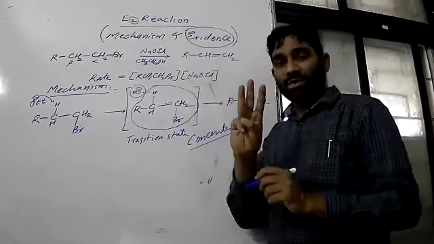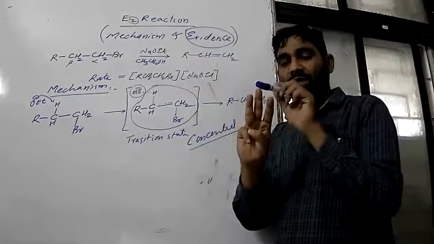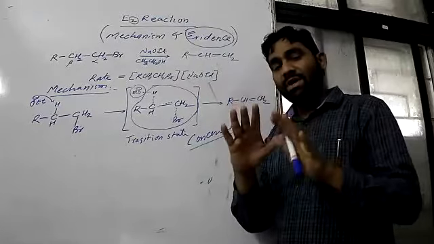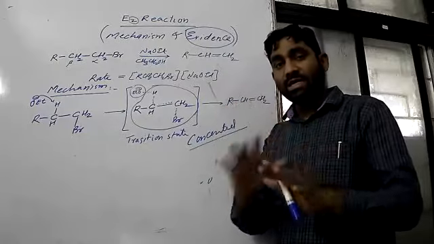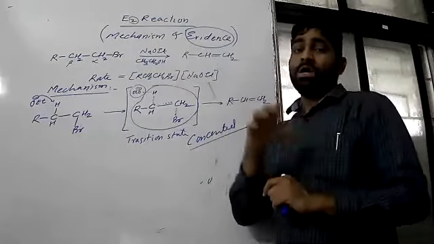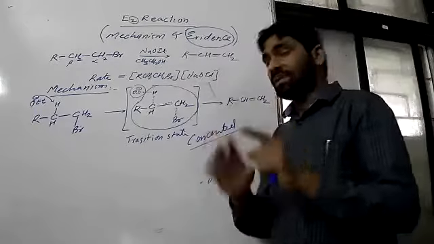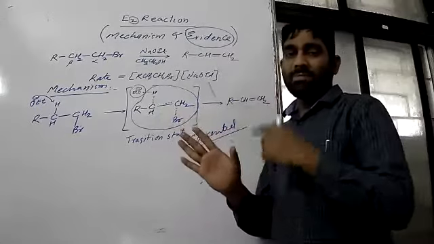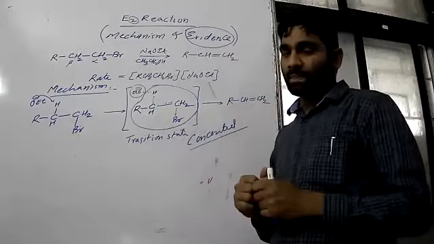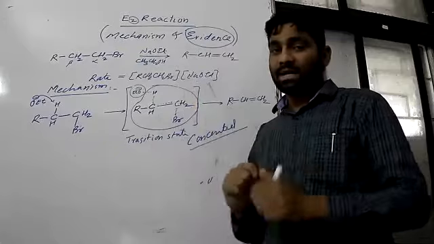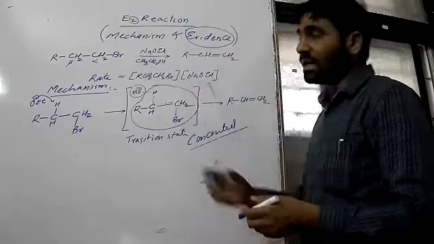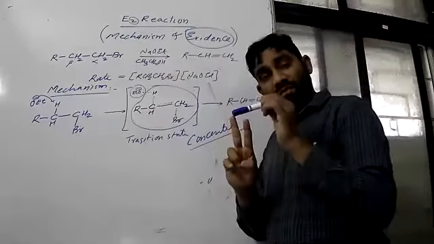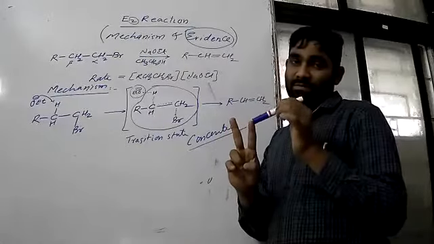All three types of elimination reaction, E1, E2, E1cB, have very independent, isolated, separate mechanisms. And after studying the mechanism, we can say which class, which type this elimination reaction is part of. The mechanisms of all three are different, but we have to prove that the E2 mechanism is this, and it does not follow the mechanism of E1 and the mechanism of E1cB.